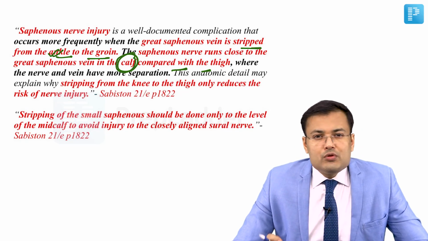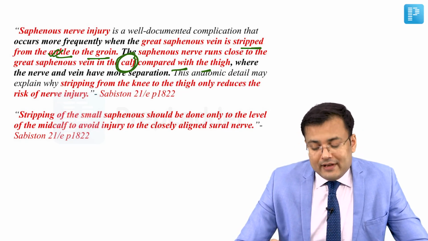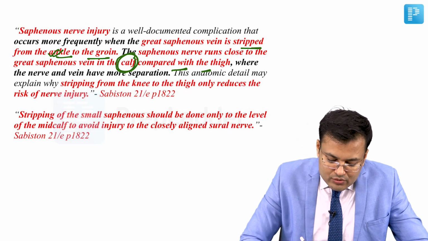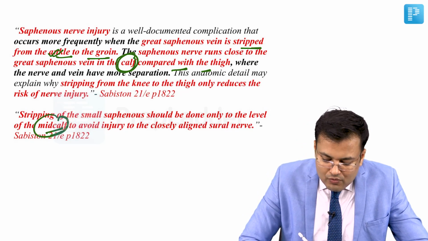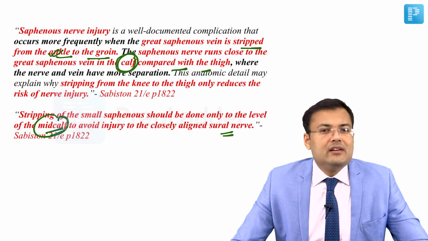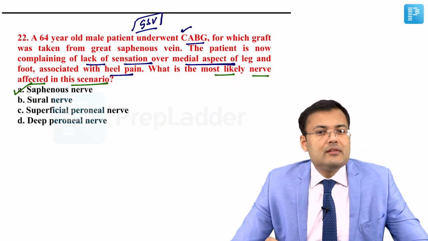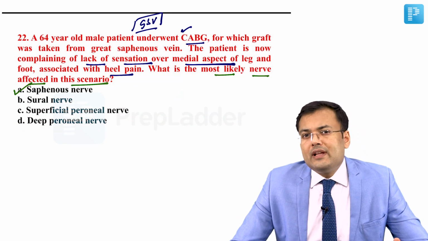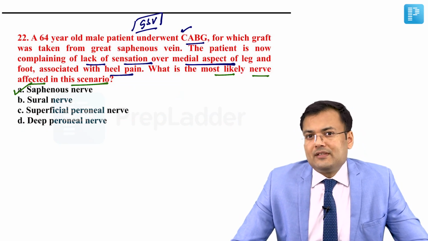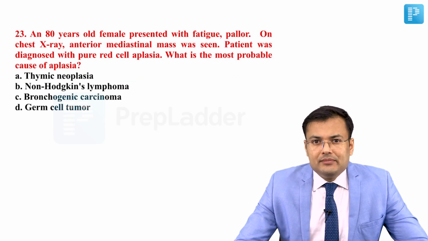And whenever we are going to strip the small saphenous vein, it should be done only to the level of mid calf. Why? To prevent injury of the sural nerve. So here for CABG, the great saphenous vein is being used. So the most commonly injured nerve is what? Saphenous nerve. Again, this is an indirect repeat.